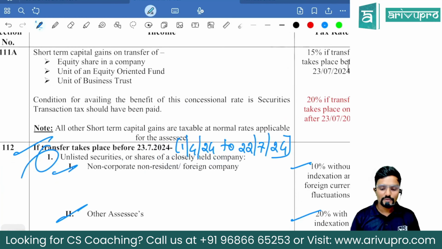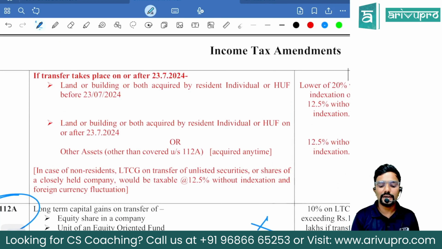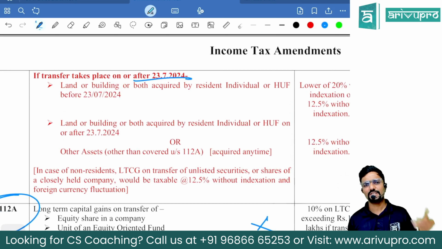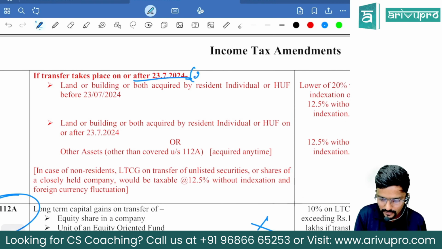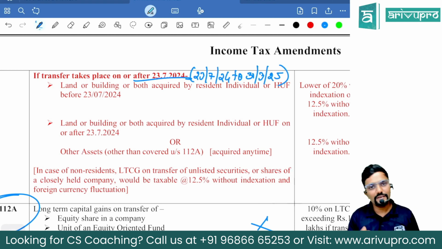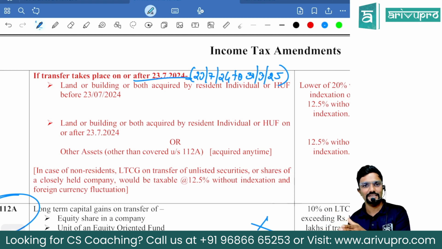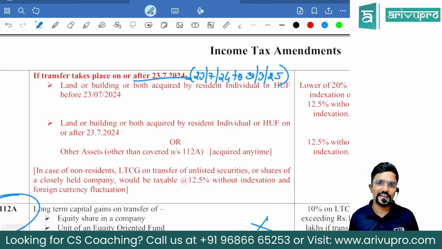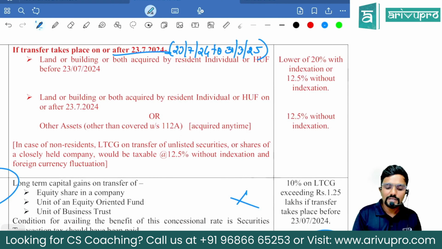Okay, sir. So we saw the first category where the transfer has happened between 1st April to 22nd July. Sir, what if the transfer has happened after 23rd July? That is from 23rd July to 31st March. Even if it is after 31st March also, the same rates will continue. But for you guys, the end date is 31st March 25, end of previous year. Okay, guys. So here you see, I will straight away go with this case.